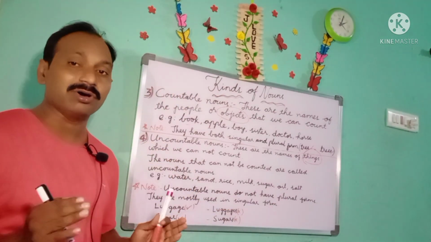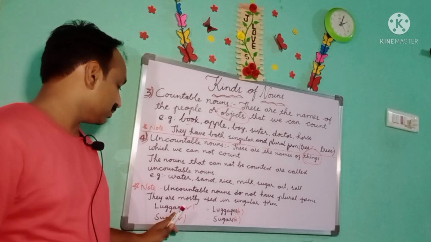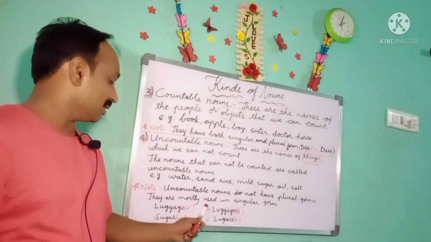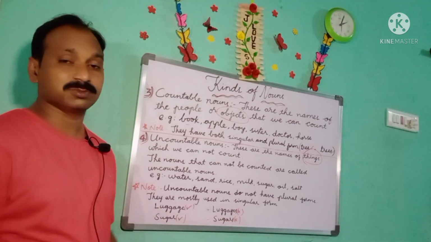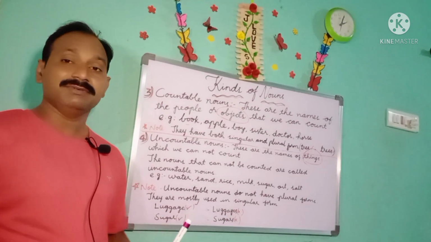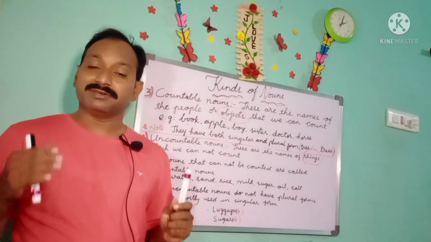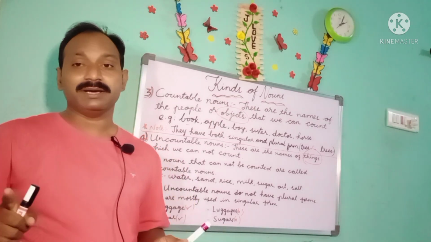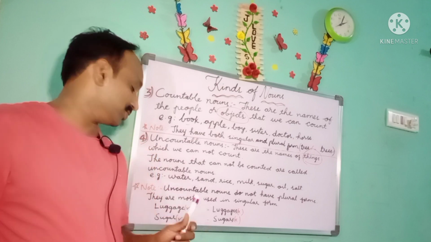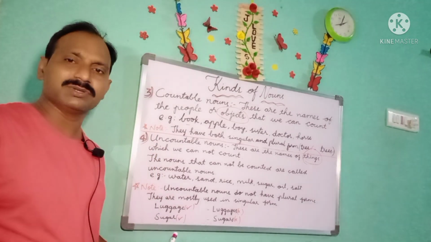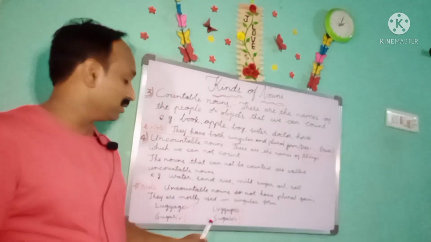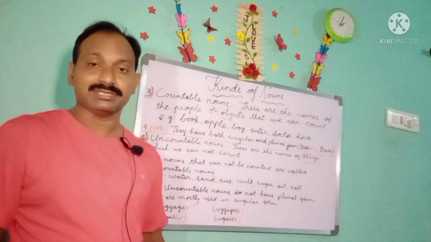దట్ విల్ బి రాంగ్. సో నౌ హియర్ ఎగ్జాంపుల్స్. హియర్ లగేజ్ ఈజ్ కరెక్ట్, లగేజెస్ ఈజ్ రాంగ్. Here I put a tick mark and there a cross mark because this is right. Even though we have two bags and we have to say luggage, even if there is one bag we have to say luggage only. And sugar is also singular only. There will not be any word like sugars in the English language.